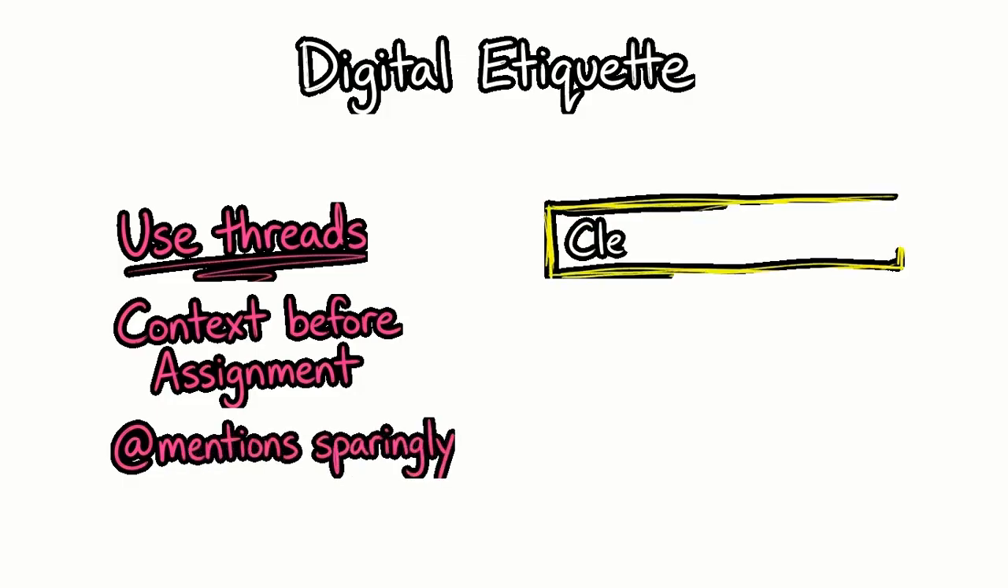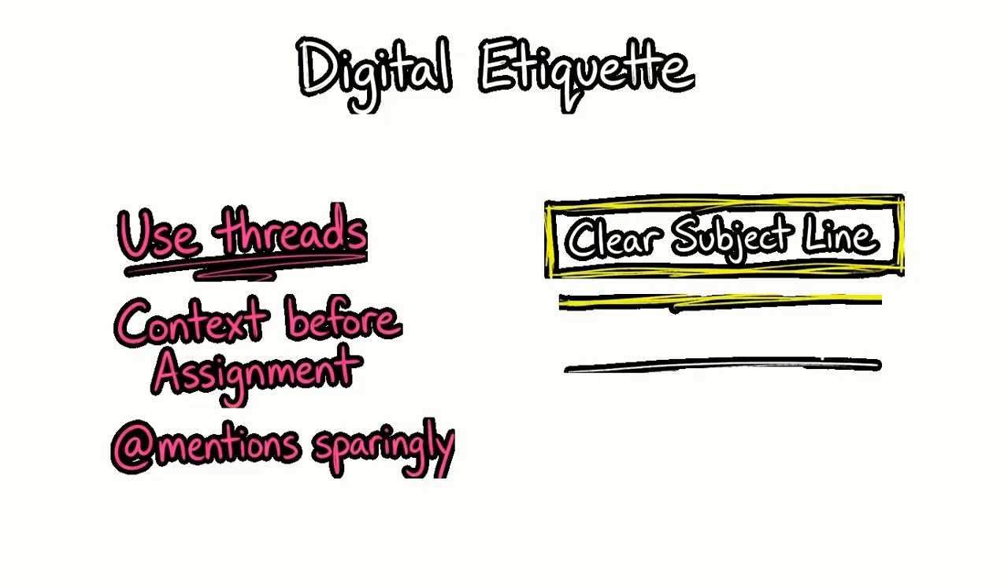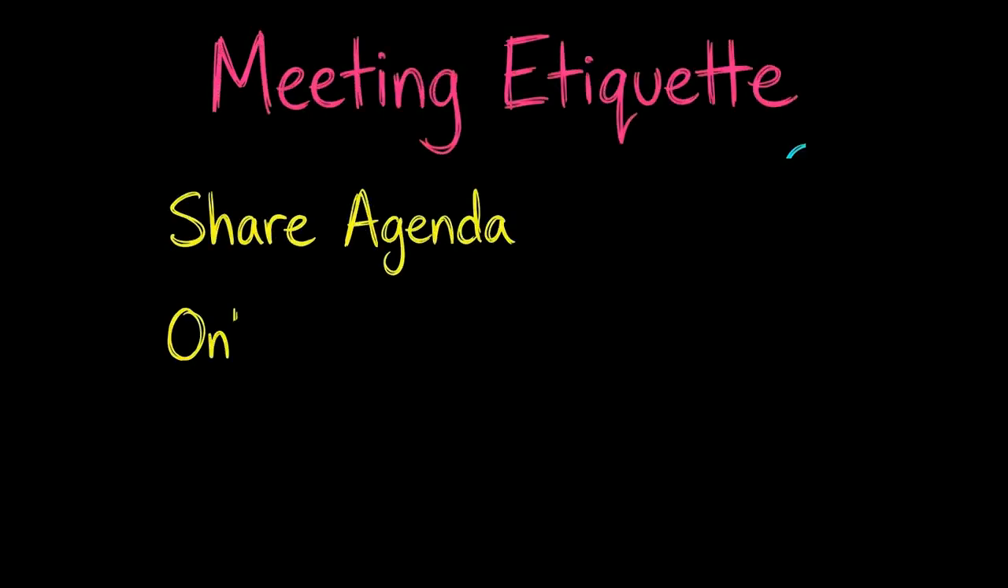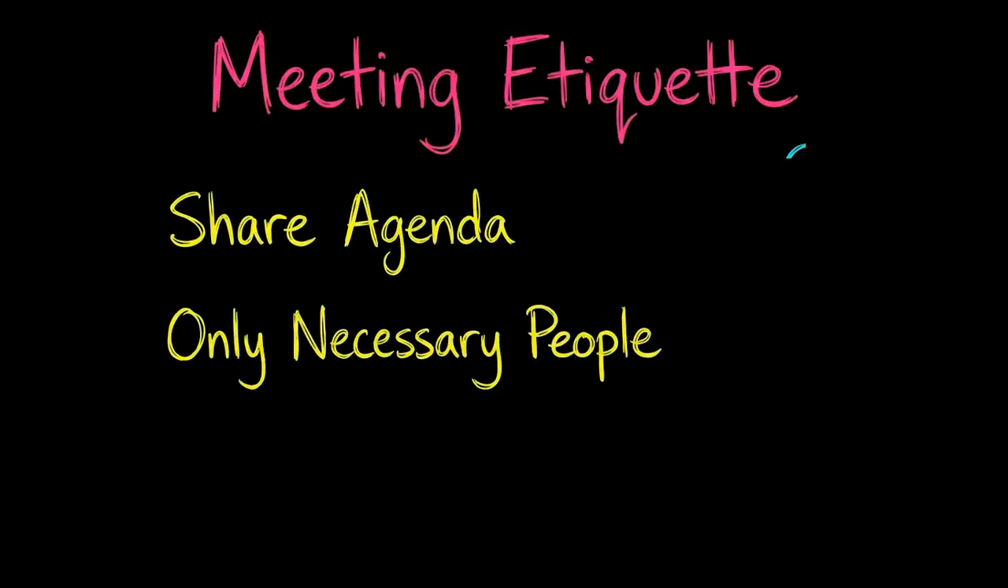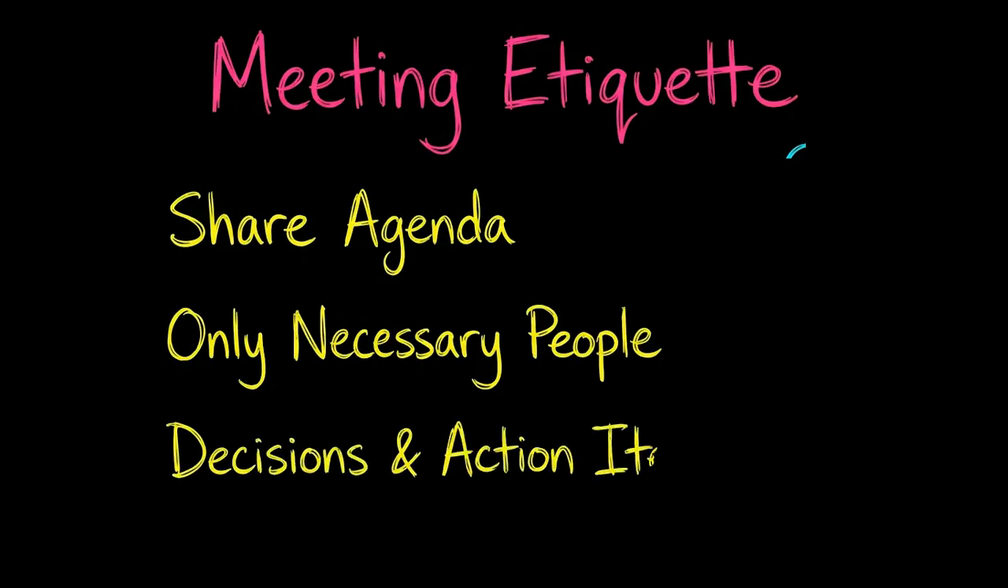In email, use a clear subject line. Put the ask at the top. Include deadlines and owners. In meetings, share an agenda. Invite only necessary people. End with decisions and action items. Communication is a skill. Build it through habits.